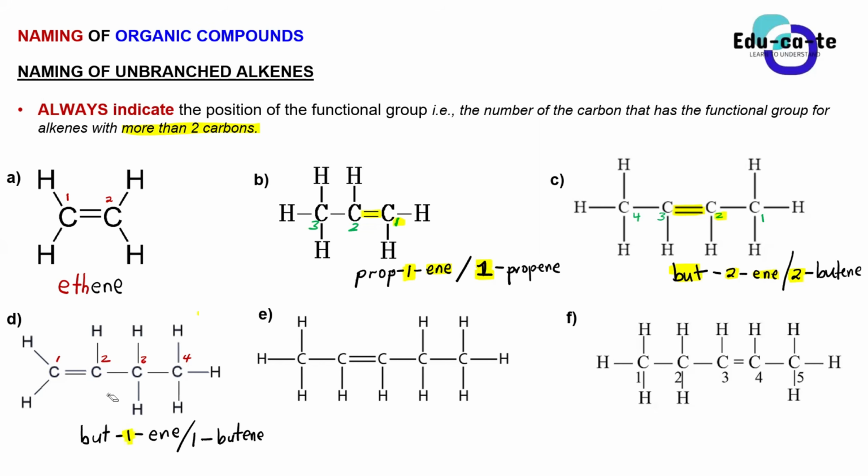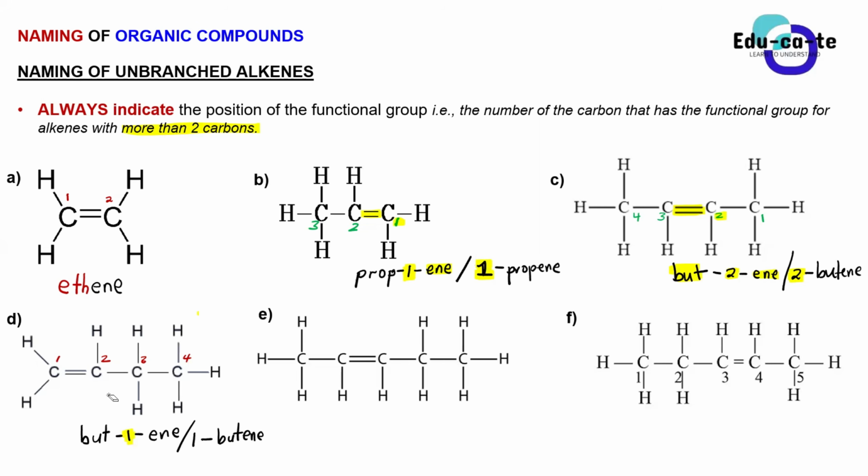And 2 butene is used for your washing soap. Although they have the same number of carbons and hydrogens, they act differently and are used differently in many applications. So don't just say butene. That's why you must mention the position of the double bond, because it affects some of its physical properties.